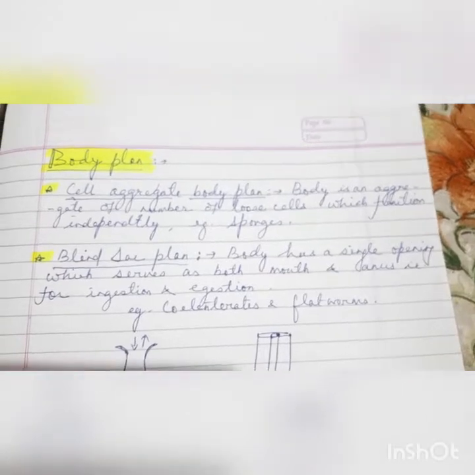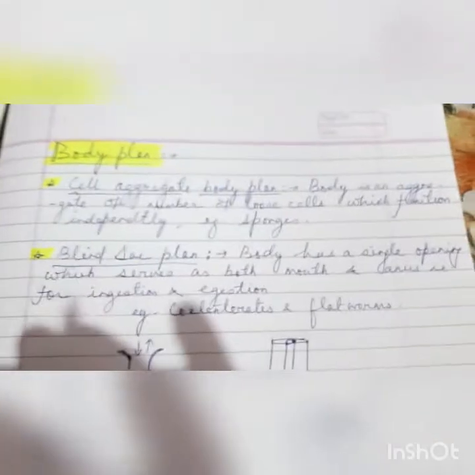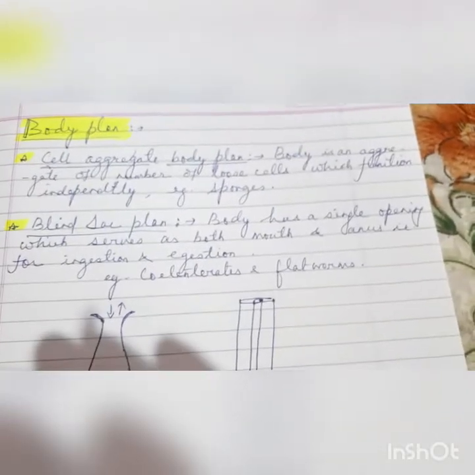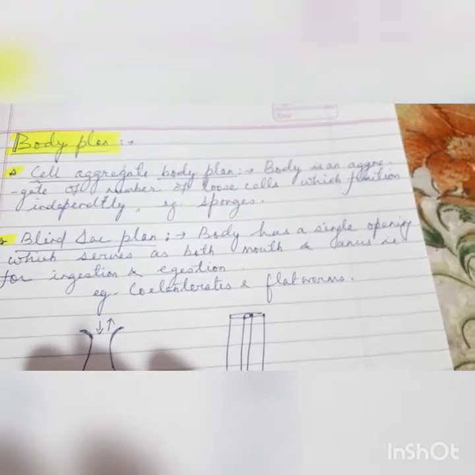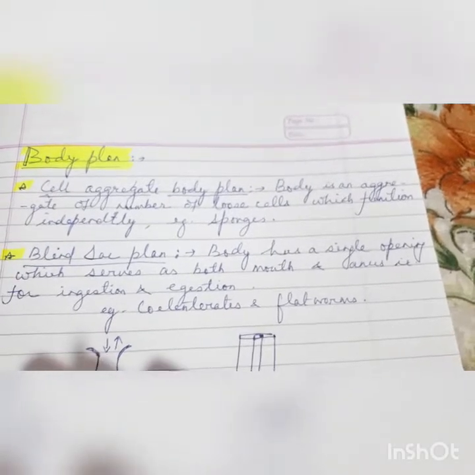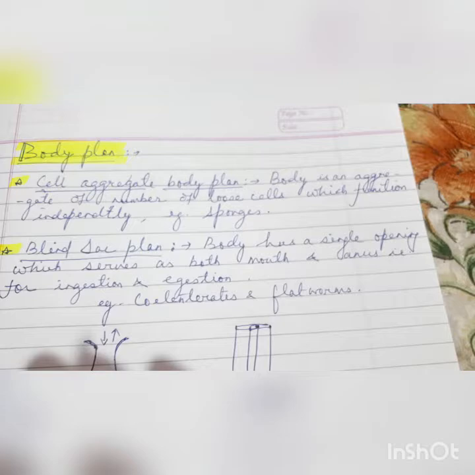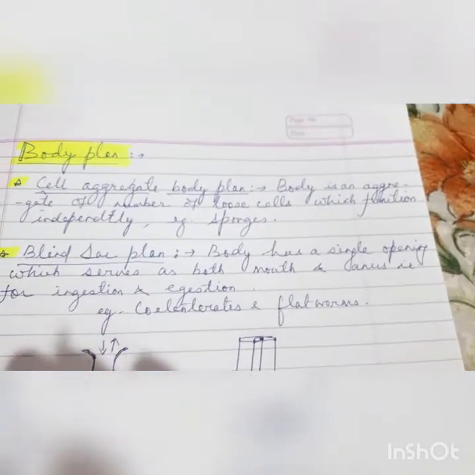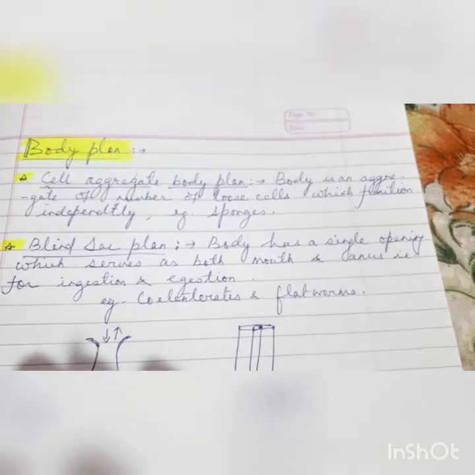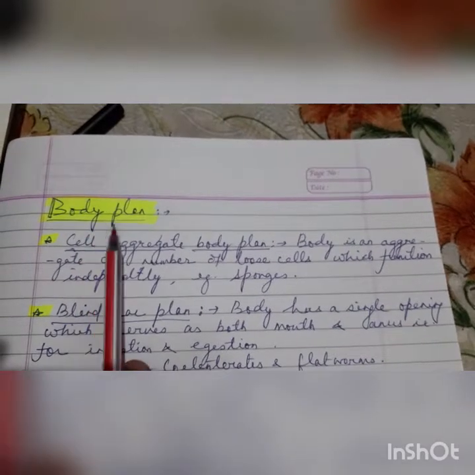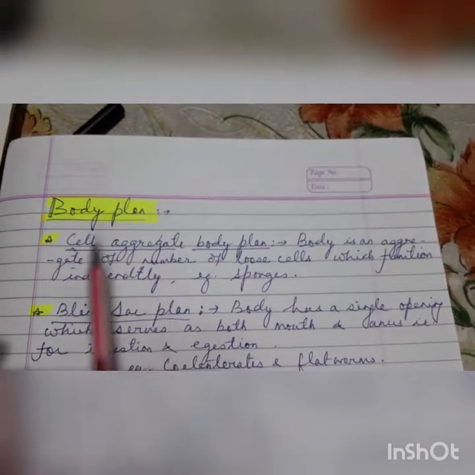In the previous class, we have already discussed the levels of organization of the animal kingdom: the protoplasmic level, cellular level, tissue level, organ level and organ system level. Do you remember all that? Now we are going to discuss the next part, that is the body plan.